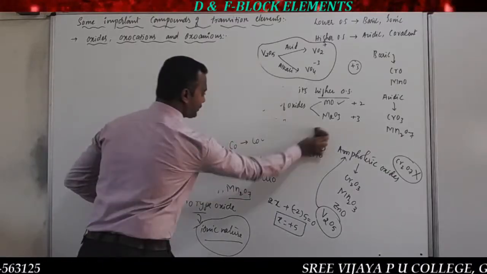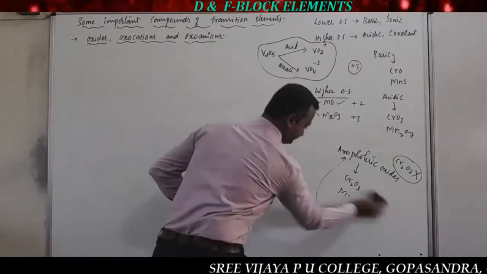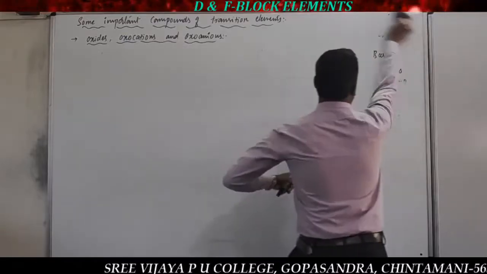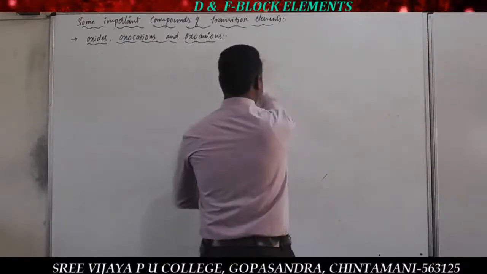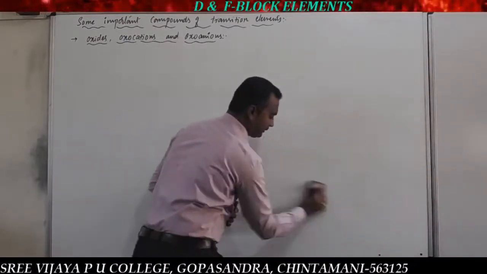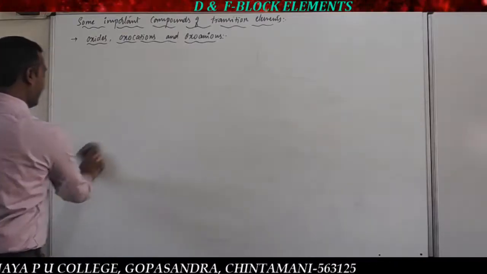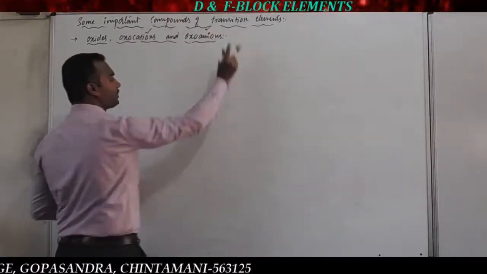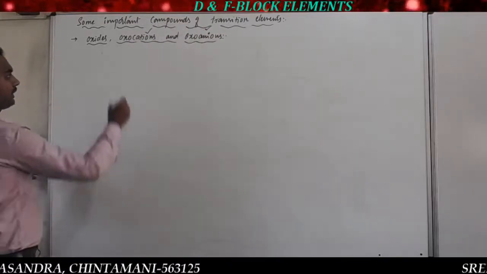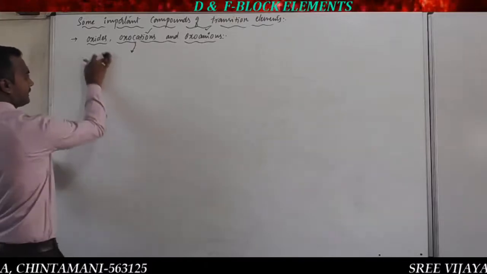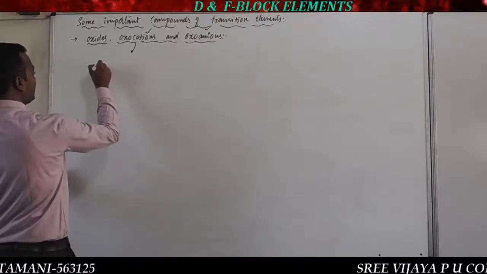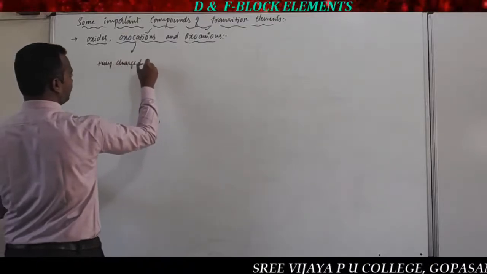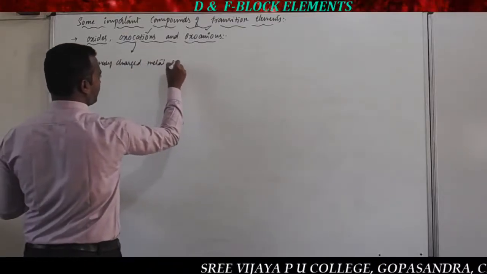Oxocations and oxoanions. Oxo is nothing but just simple oxygen. Cation is nothing but positively charged. Usually transition elements are going to form both oxocations and oxoanions. What is the meaning of oxocations? Oxocations means positively charged metal oxo ions.